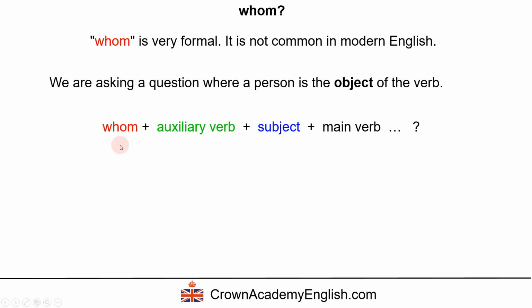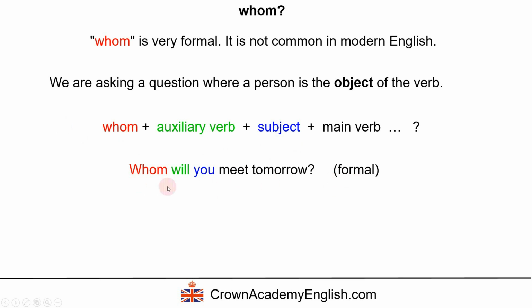So you can see whom is acting as the object, and that is why it's so unusual, because we have the object of this verb right at the beginning of the question. So the object in fact is before the subject, and that is why it is so strange in fact. So when you hear it, it is quite unusual.